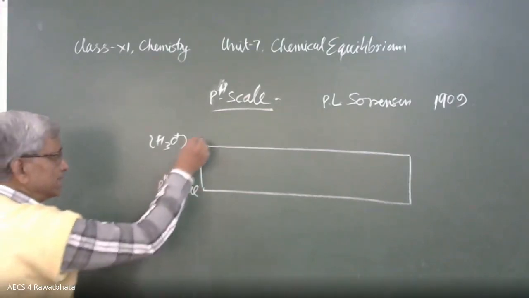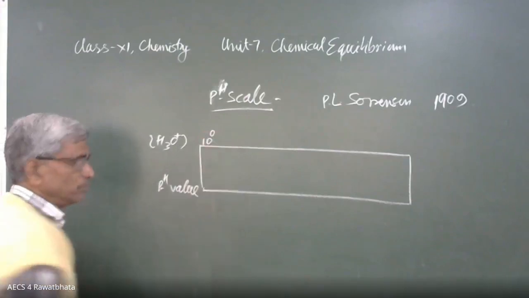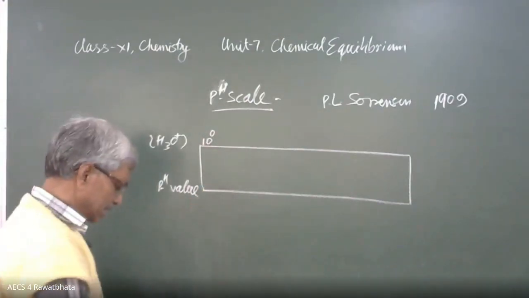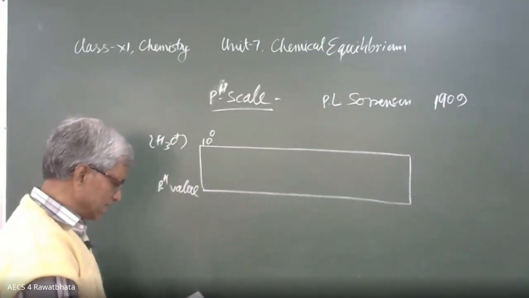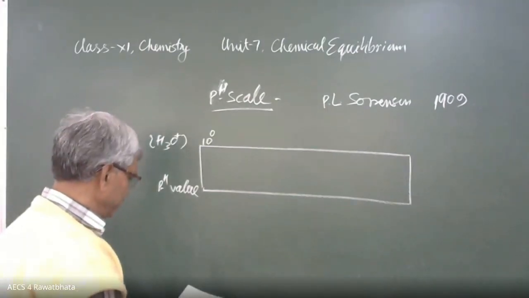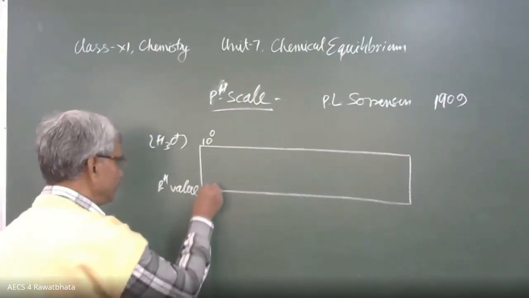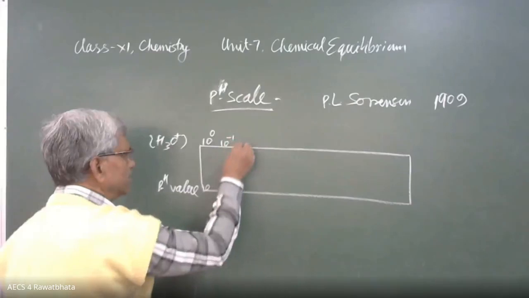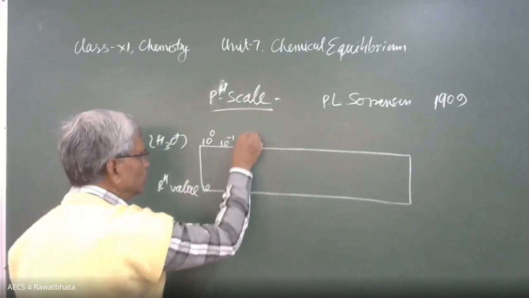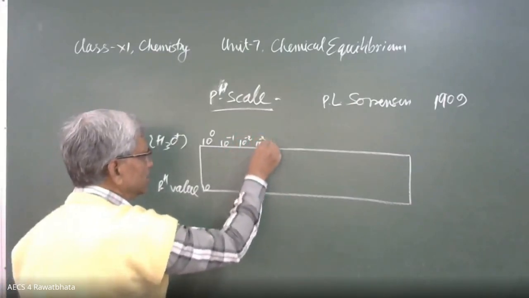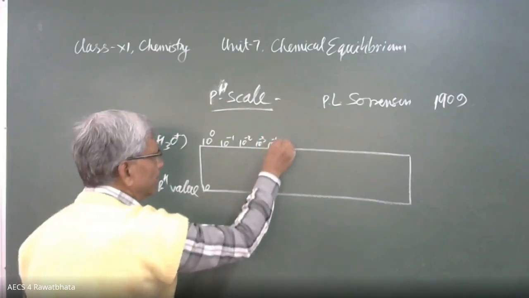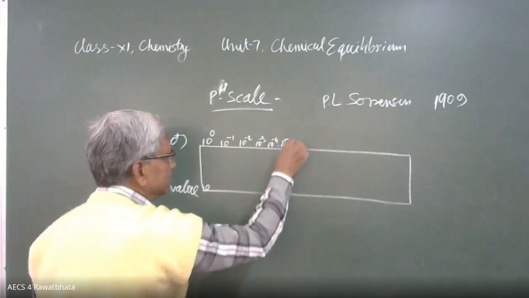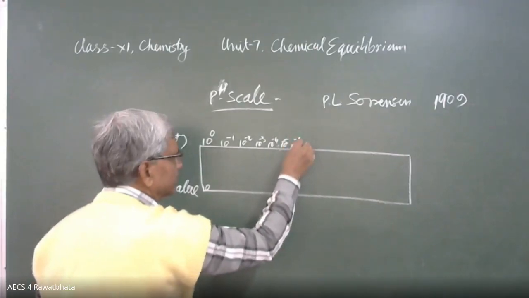The molar concentration is 10 raised to power 0, pH is 0. Then 10 raised to power minus 1, minus 2, minus 3, minus 4, minus 5, minus 6, minus 7.